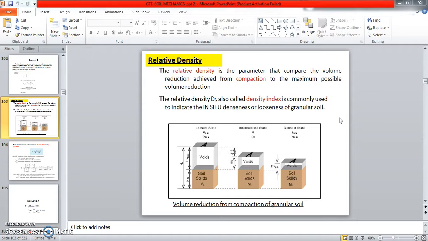These are the pictures we can show: looser state, intermediate state, and denser state. See here, first the looser state without compaction, next after compaction the intermediate state, and then with heavy compaction it will be the denser state. That will be a clay soil. So this is the difference in relative density. We are finding the volume reduction.